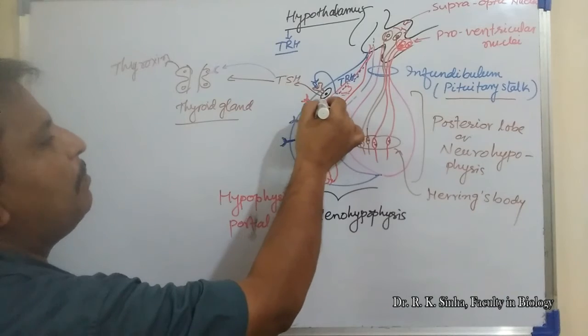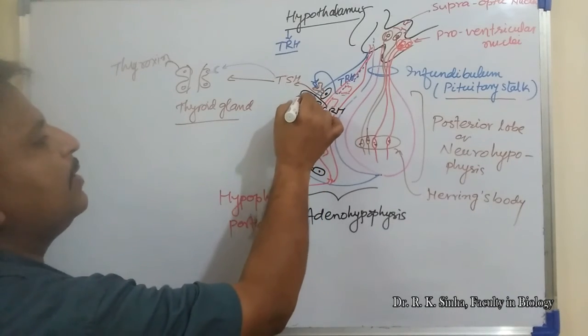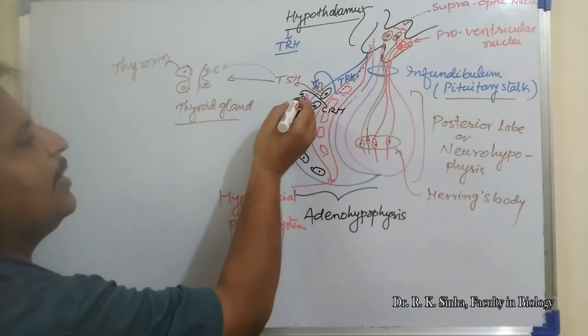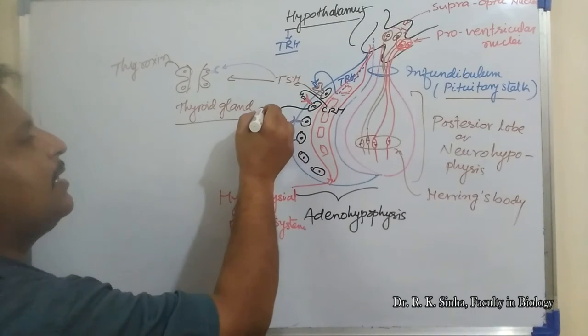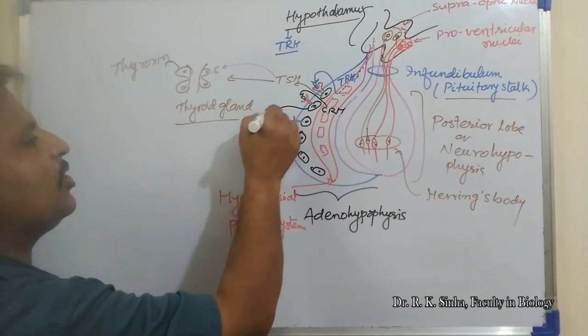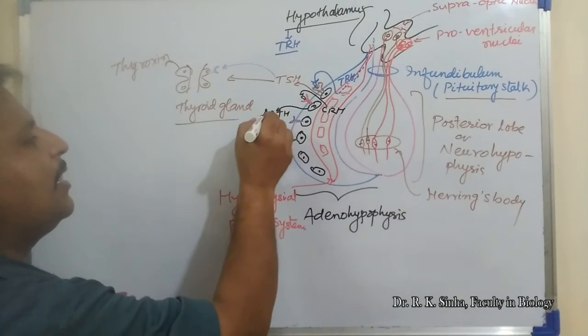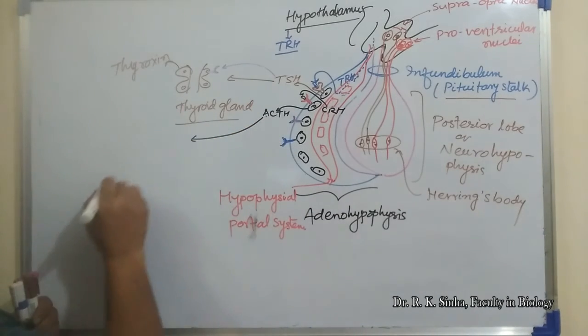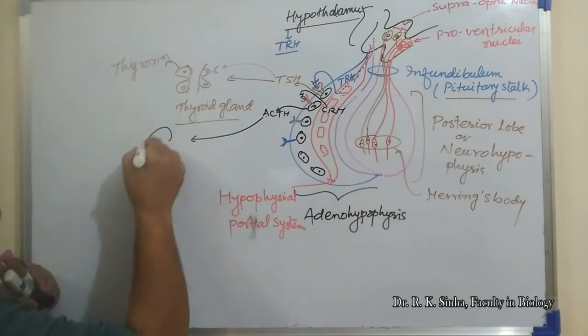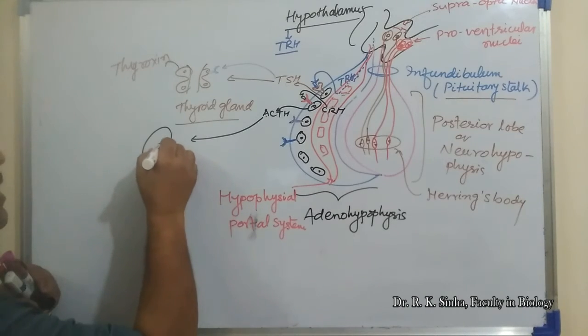So it will bind here over the surface of this particular cell, and this gets activated. This cell will release ACTH, and this ACTH will be brought through the blood circulation over the surface of this gland.